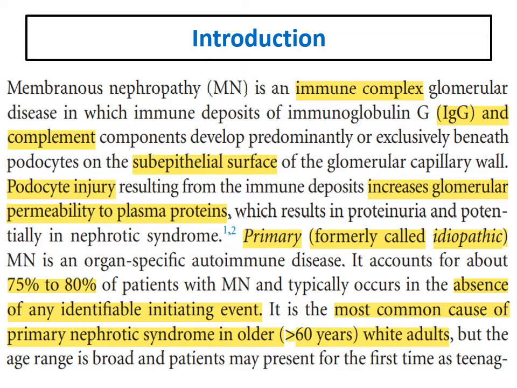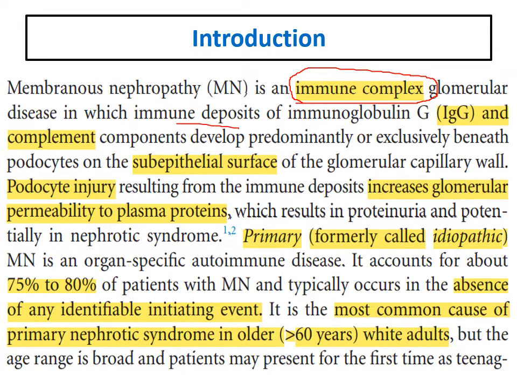Introduction contains the most important notes that you should know about membranous nephropathy. The first one is that membranous glomerulonephritis is considered an immune complex disease. The pathogenesis is mainly immune complex deposition.